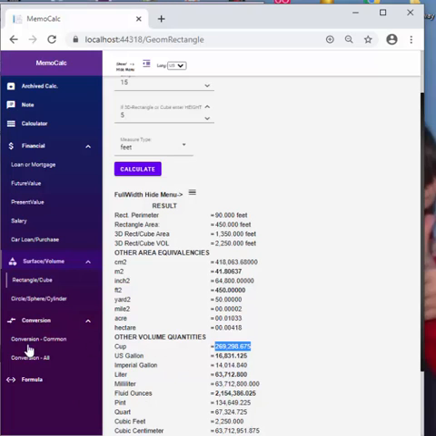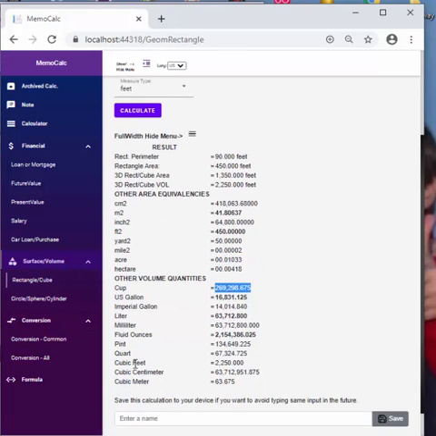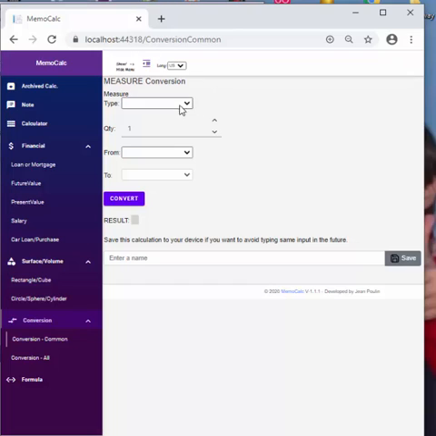But anyway, if it would be pots and pans, for example, then you would use the cylinder, and you would have here the number of quarts, fluid ounces, etc. So the conversion is very, very convenient. You have it in the same tool. Of course, you could Google it, but you have it right now.